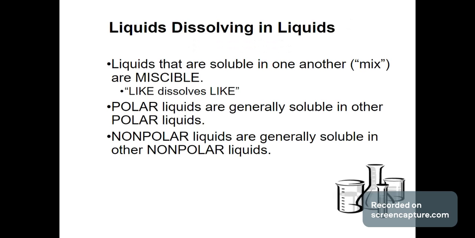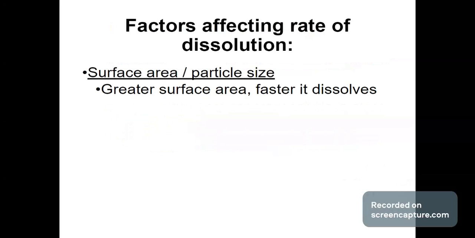All right. Now, here are some factors that affect the rate of dissolution. And dissolution is dealing with things being able to dissolve or to actually mix together. Surface area, particle size. The greater the surface area, the faster it dissolves.